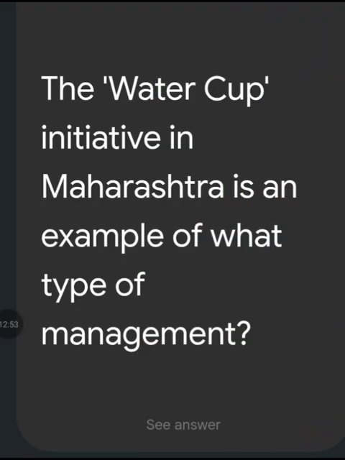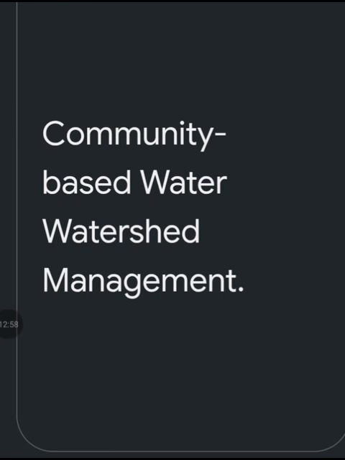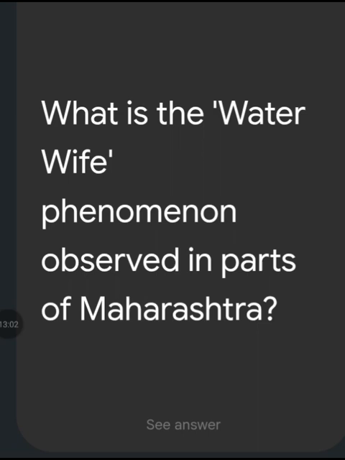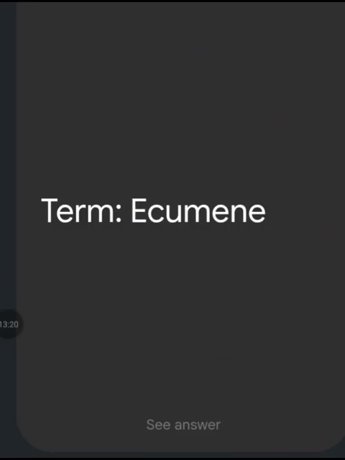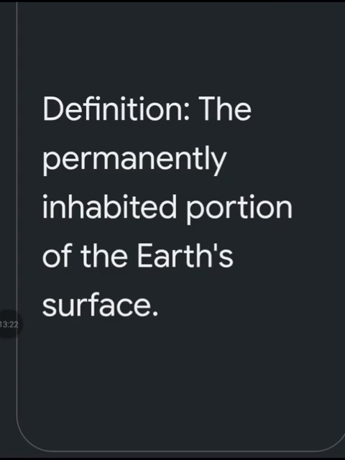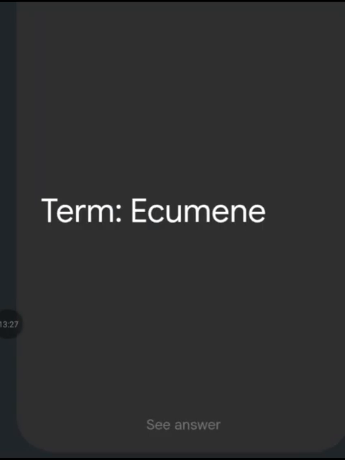The Water Cup initiative in Maharashtra is an example of what type of management? Community based watershed management. What is the water wife phenomena observed in parts of Maharashtra? Men marrying multiple wives specifically to ensure household water security by having more people to fetch water from distant sources. Define term ecumene. The permanently inhabited portion of the earth's surface is called ecumene.